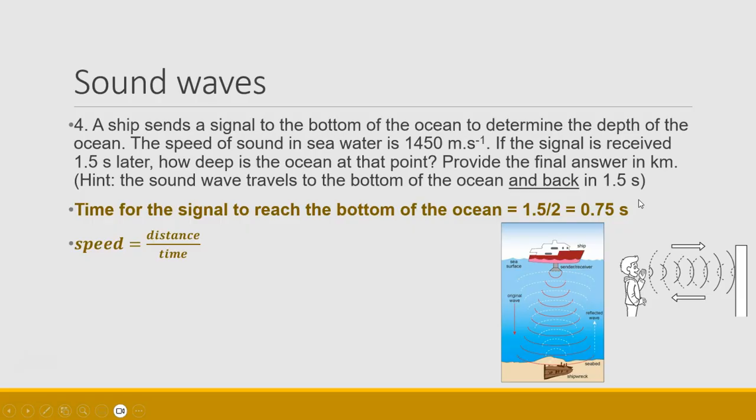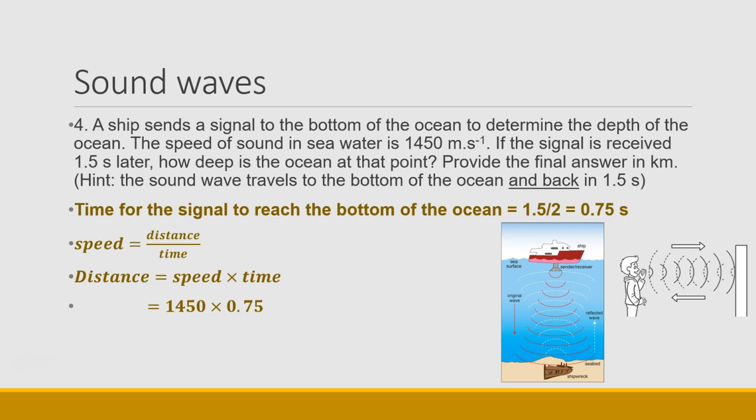So now we can say speed equals distance over time. What we're trying to work out, though, is the distance, which we may rearrange as speed times time. We have the speed of sound in seawater, and we know how long it took the sound wave to reach the bottom of the ocean or the ocean floor.